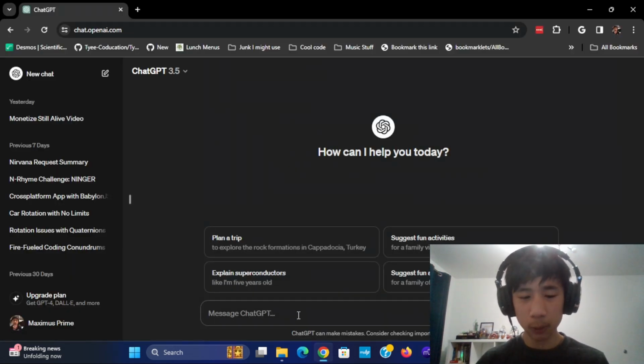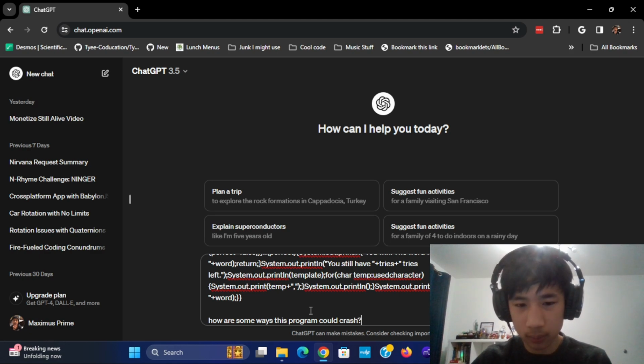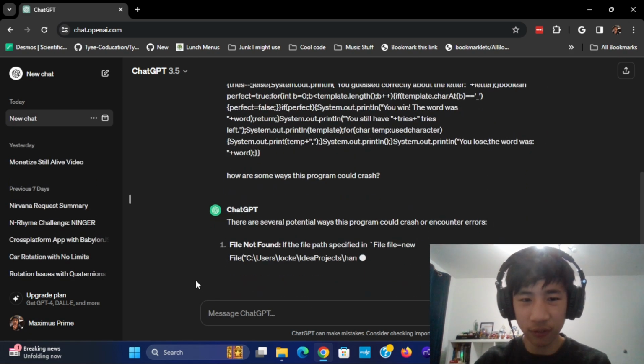First we're starting out with ChatGPT. I'm minimizing this code because a lot of the time these prompts can get a little long due to all the white space, so minimizing will make sure I can actually make the prompt. I'm going to ask it, how are some ways this program could crash? Let's see if we can figure out anything.